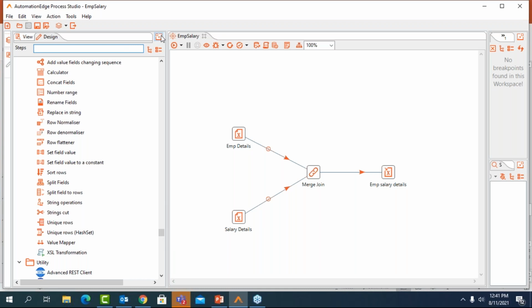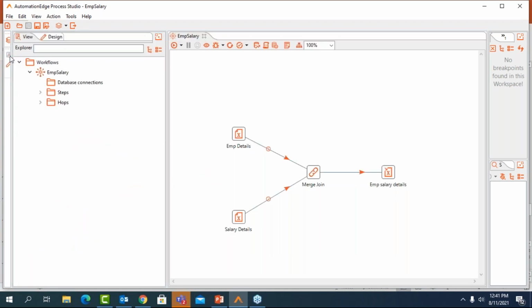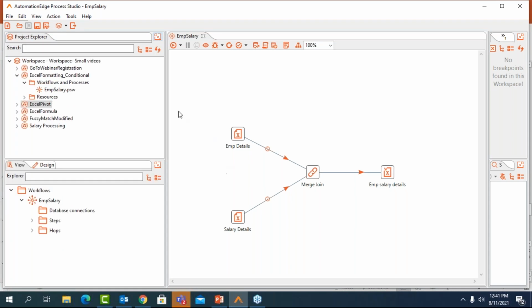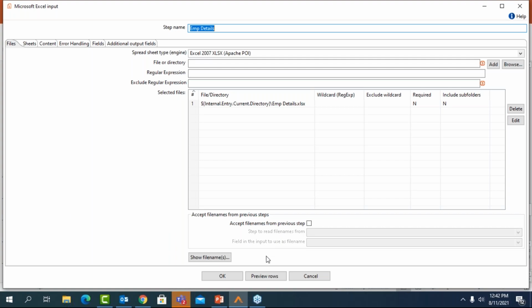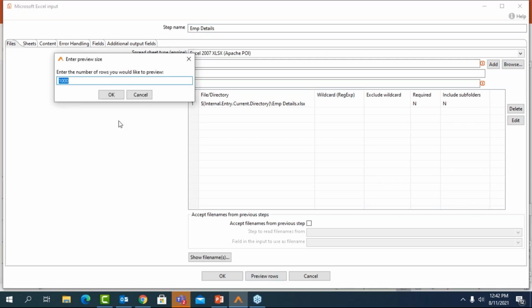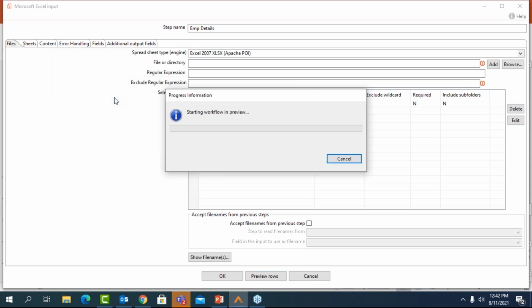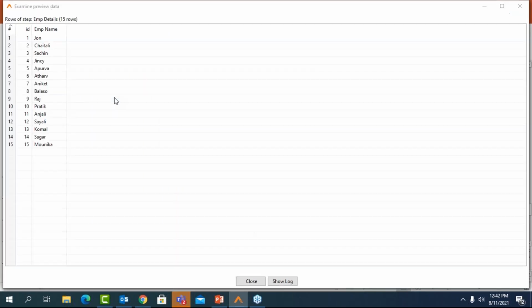Now, let me take you to a few of the processes that I have, so you will get a better idea of how you can implement it in real life scenarios. I have one of these processes here, which is about employee salary, and I'm going to showcase conditional formatting in this case. I have a first file, which is in Excel format. If I want to preview the contents of this file, I don't have to open Excel separately. I have this option of previewing rows within this plugin itself. So I can preview the rows and look at the contents of the first file, which has an employee ID and an employee name. So this is my first file.